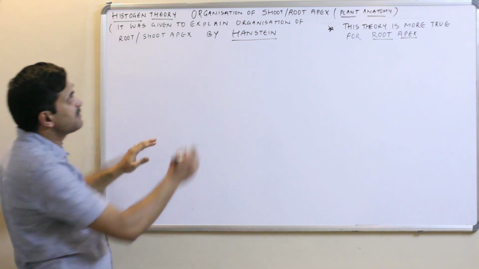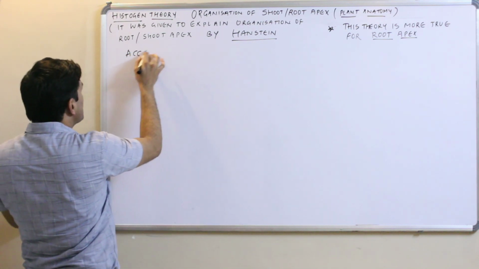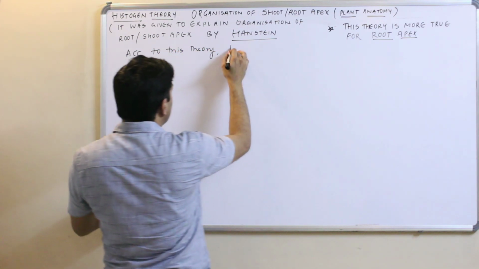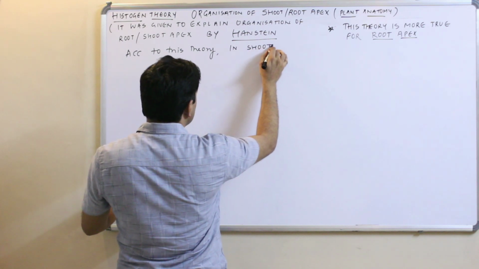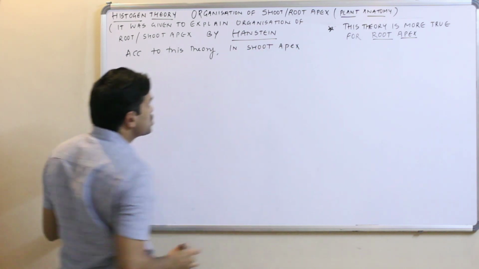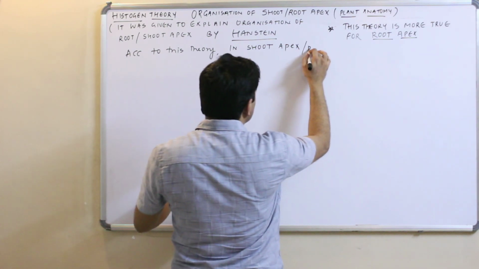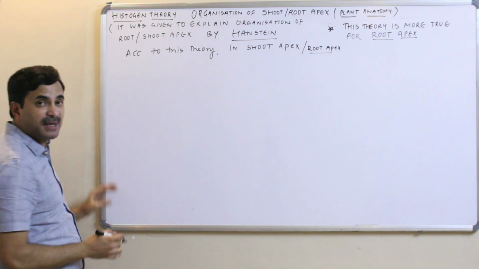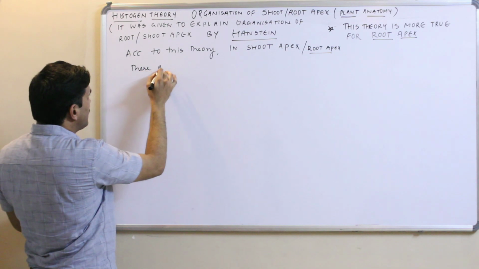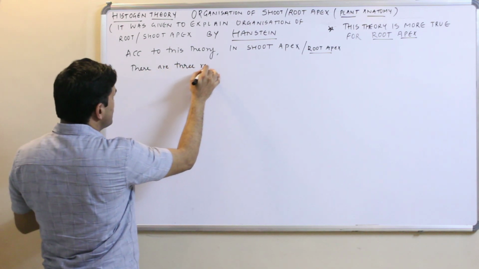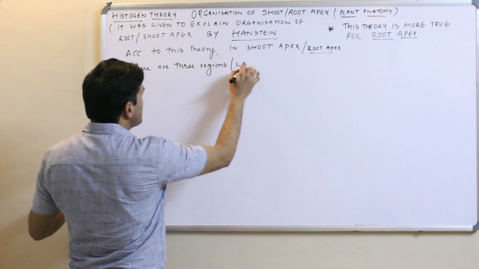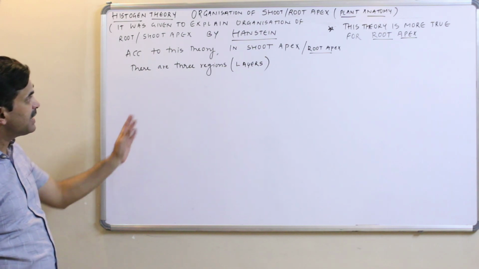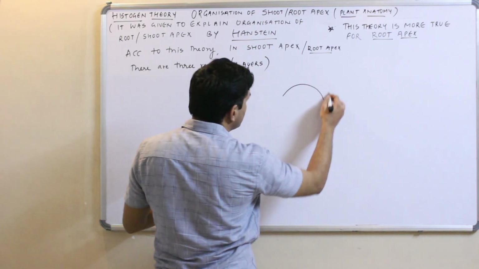So Histogen theory was given by Hanstein. According to this theory, in shoot apex as well as root apex, there are three regions, or we can say there are three layers. According to this theory, in shoot apex and root apex, there are how many layers? Three layers, like this.